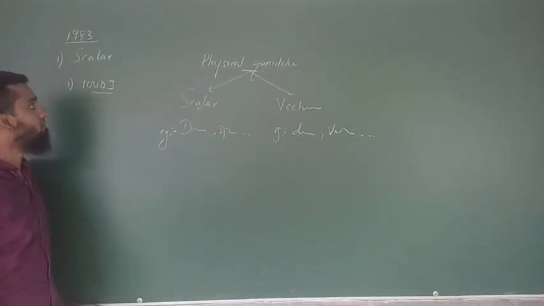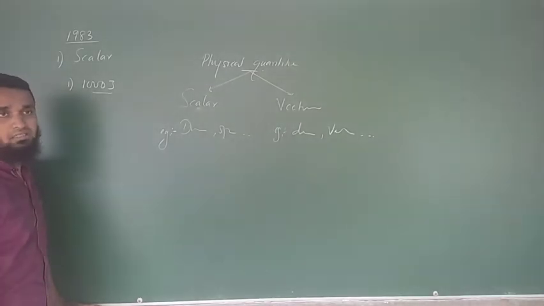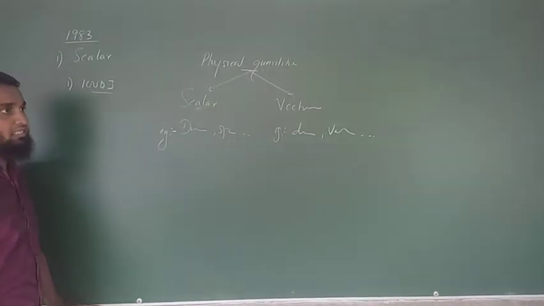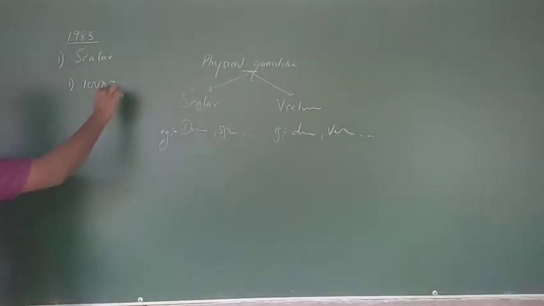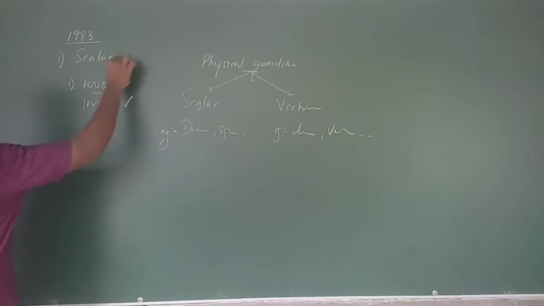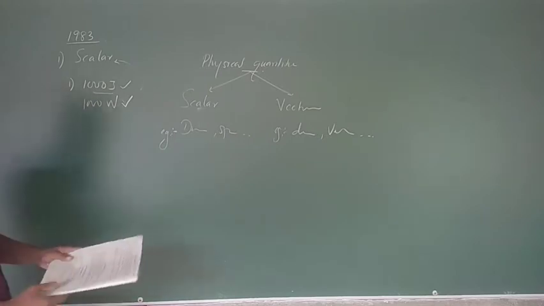We only have to say the magnitude. Then energy doesn't require the direction, therefore energy is a type of scalar quantity. The same way, power as well, 1000 watts. In which direction? We don't need to worry about it. Therefore this also is a scalar quantity. Then the first answer is correct.